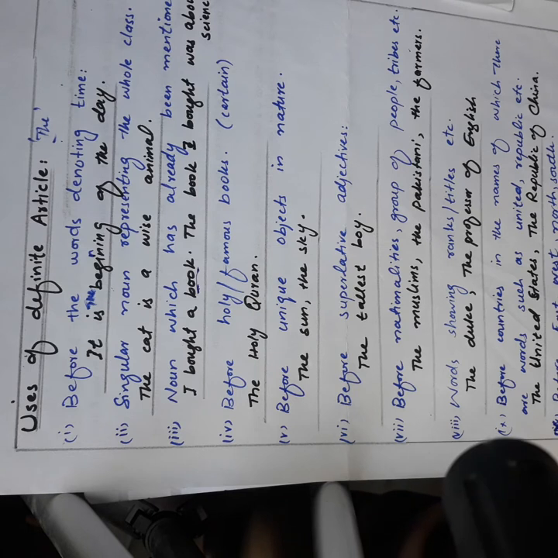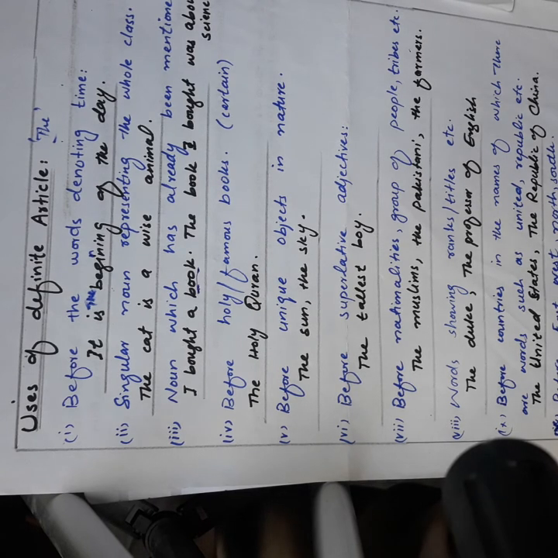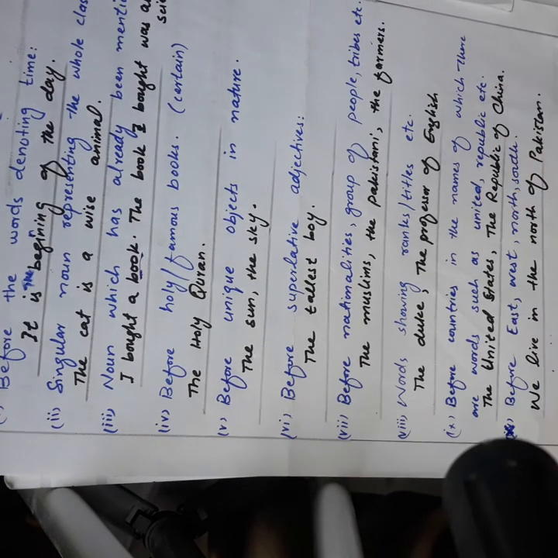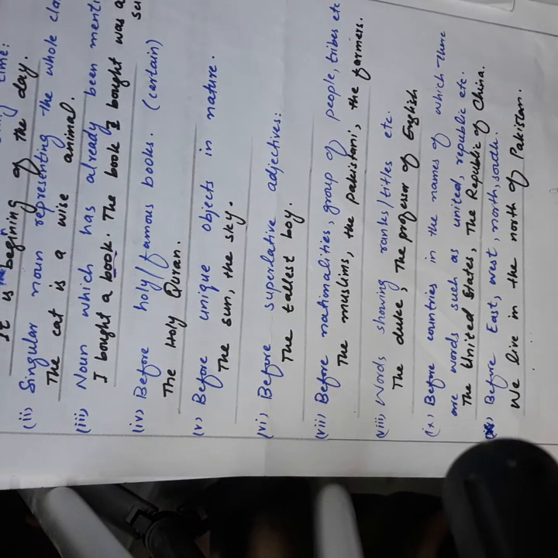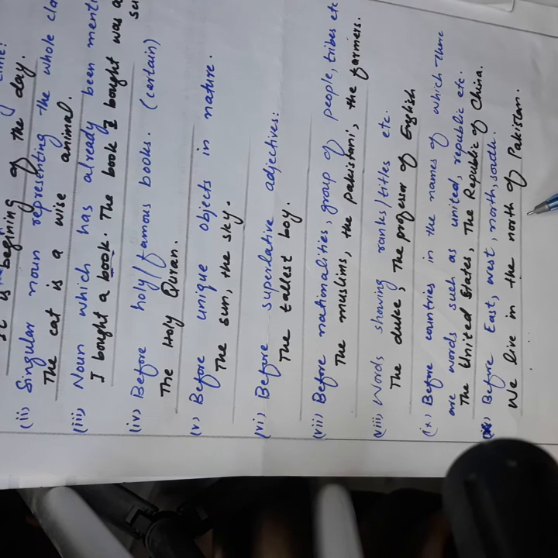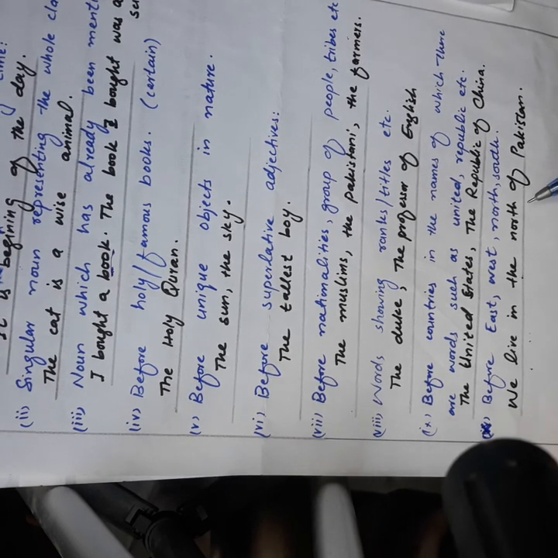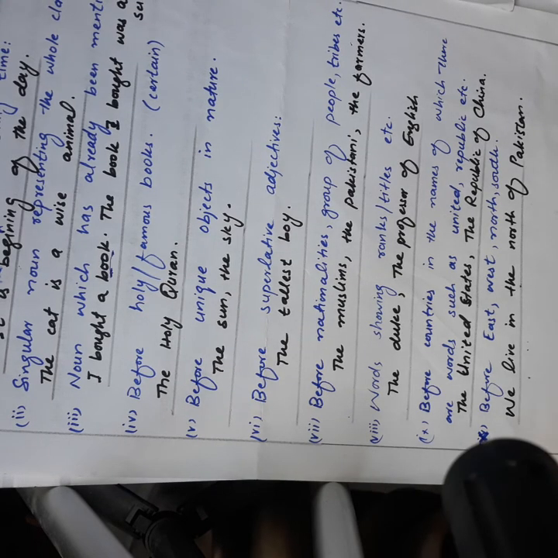Okay, next, before directions like east, west, north or south. We live in the north of Pakistan. I have used the before direction. We live in the north of Pakistan. They live in the east of Pakistan. They live in the south of India. So we use the before such directions.